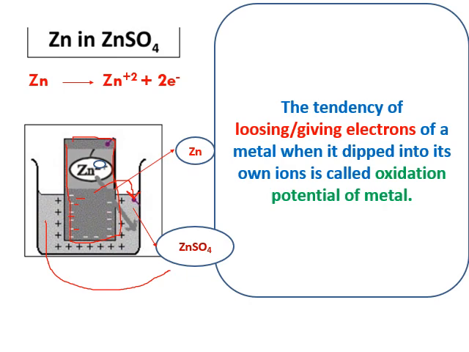So what is here? Zinc, when you dip the zinc rod in its own ions, usually loses electrons. Those electrons form a negative charge on the zinc metal, and the solution gets more positive charge. There is a charge separation between the zinc rod and the electrolyte. This is called oxidation potential. My question is, why does zinc lose electrons? There is a tendency of gaining electrons also, but why does zinc only lose electrons? This can be explained by considering the electrochemical series. It will come in the further sessions. Don't think much about that one.